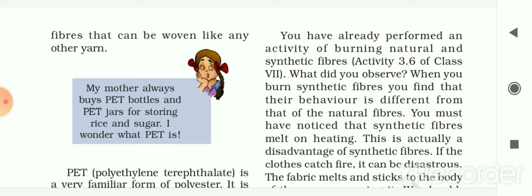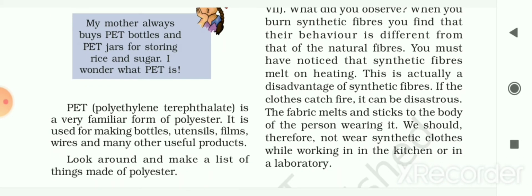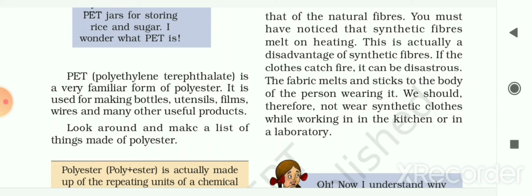So now Paheli wonders something: my mother always buys PET bottles and PET jars for storing rice and sugar. Now she wonders what this PET is. So now let me see what this PET is. The full form of PET is polyethylene terephthalate, and it is a very familiar form of polyester. It is one form of polyester and it is used for making bottles, utensils, films, wires and many other useful products.